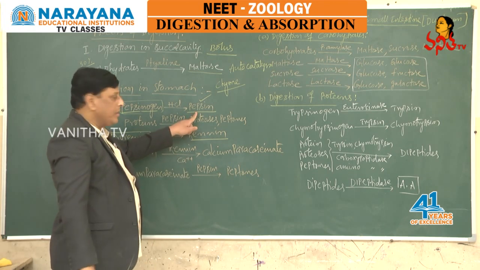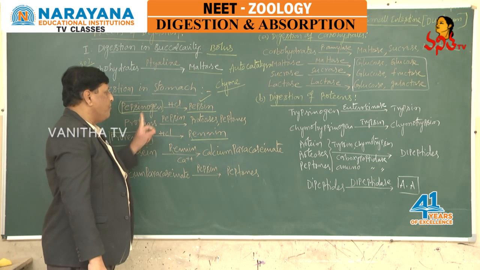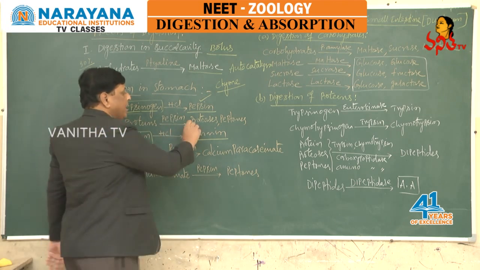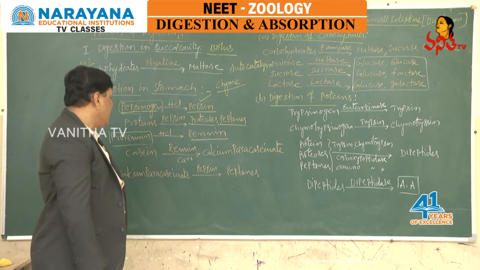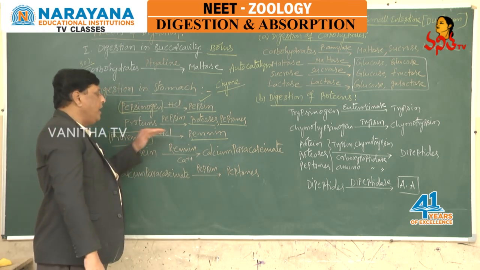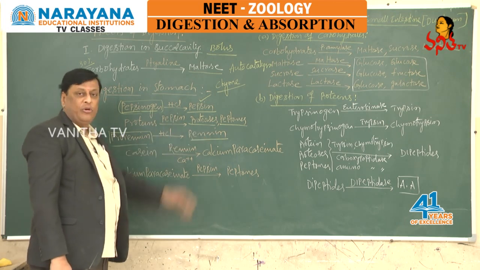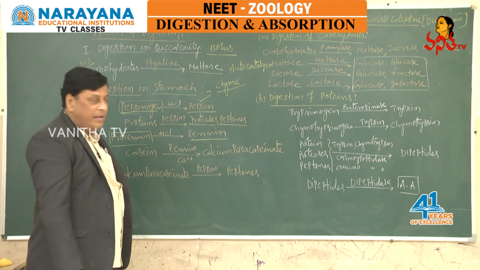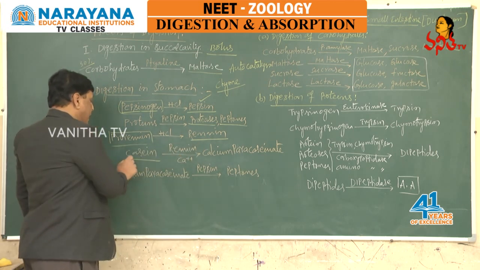Pepsin reacts with proteins. Some of the proteins will react with pepsin and be converted into proteoses and peptones. In infants, only prorenin is present. That prorenin converts into active renin by reacting with HCl. Such active renin reacts with milk protein.